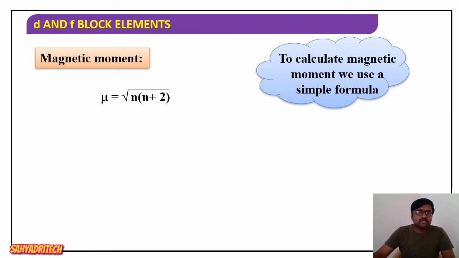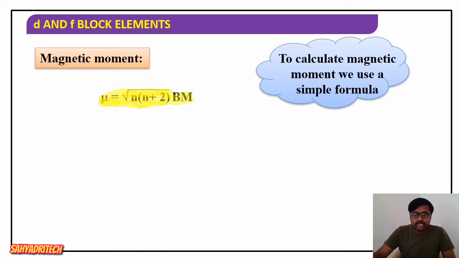With the help of this formula, we are going to calculate the magnetic moment of a substance, particularly for paramagnetism. What is the unit here? BM. BM means Bohr magneton.